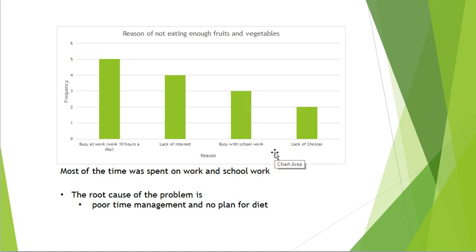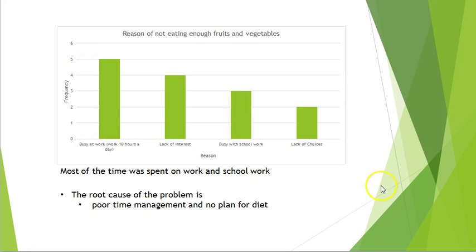And the last one was lack of choices, which means when someone bought me lunch or dinner, I did not have the choice to choose what I want. Just like someone brought me pizza, and I was like, no, I want more veggies. In those kinds of circumstances.